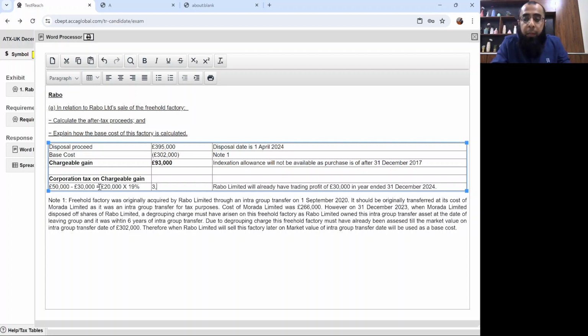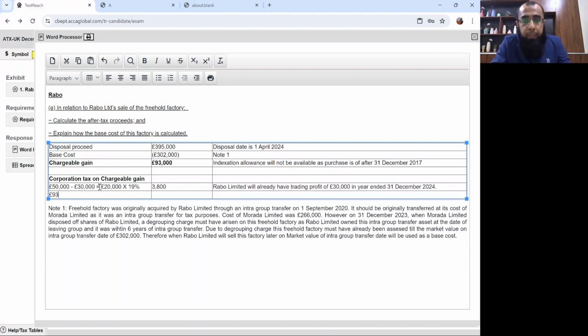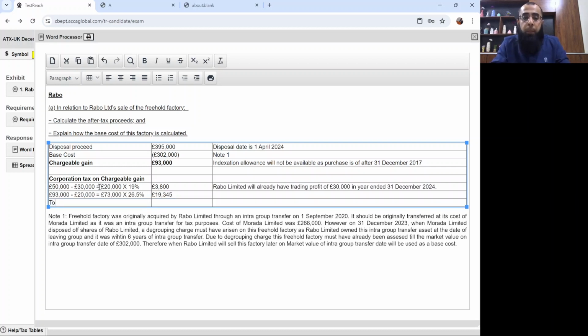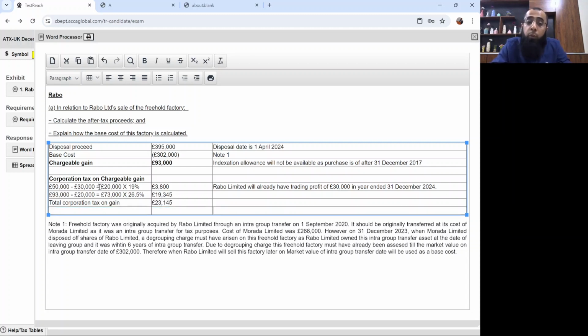This gives me 3,800, and then £93,000 minus £20,000. On remaining £73,000, I will charge 26.5%. That gives me 19,345. I know that you must have some confusion, but just listen to me. So total corporation tax on gain will be 23,145. And you have to calculate the post-tax proceeds.